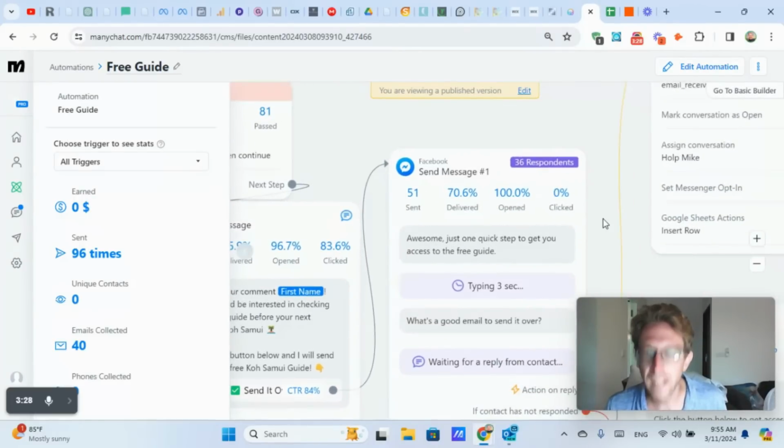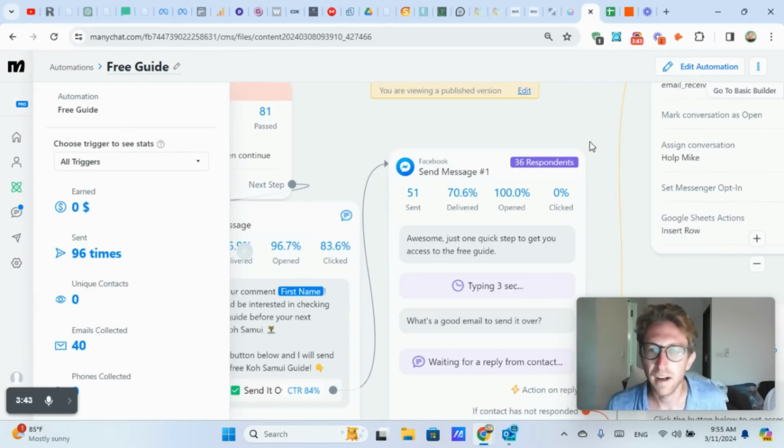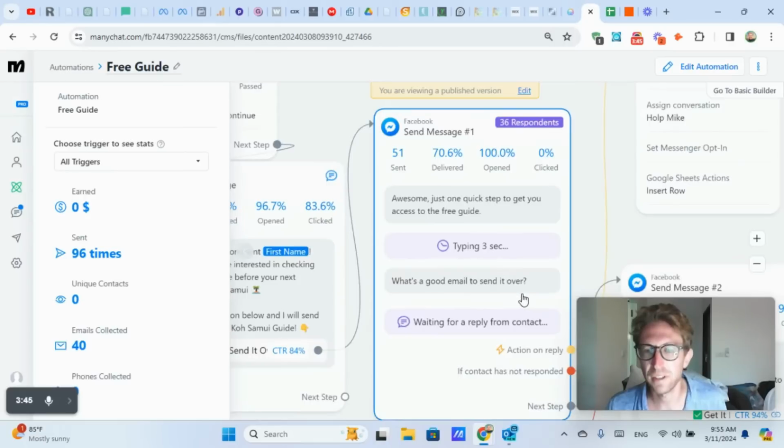And then after that, they receive this message, which is saying, okay, awesome. Just one quick step to get you access to the free guide. And then it pretends like it's typing for 3 seconds to make them think that they're talking with an actual person when, in fact, it's all automated. And then it just says, what's a good email to send it over?